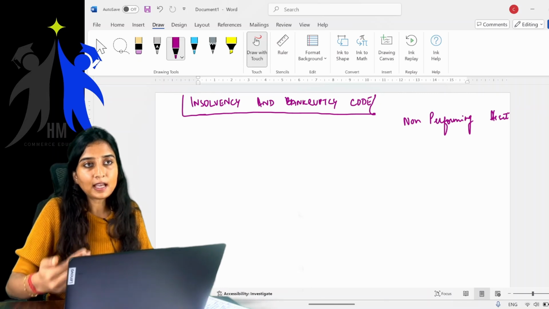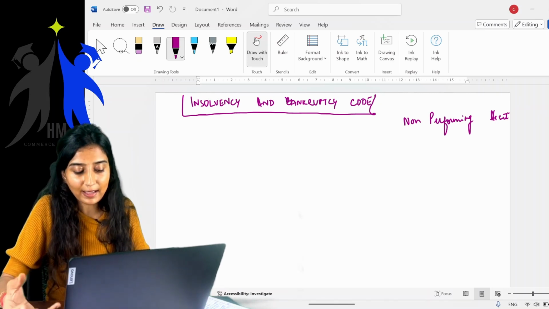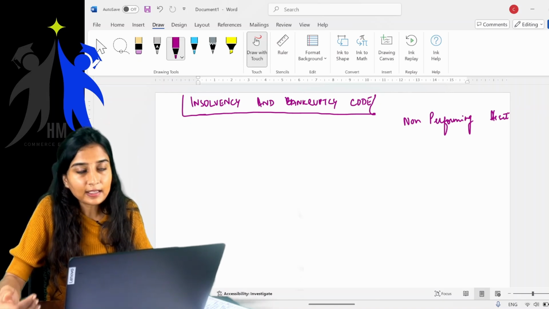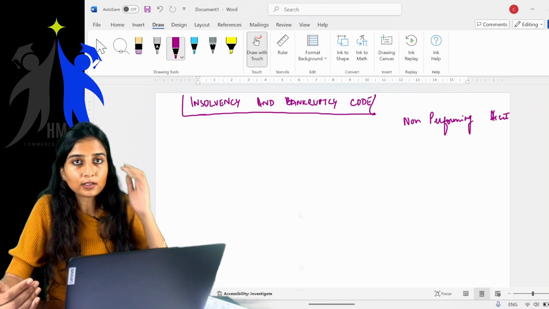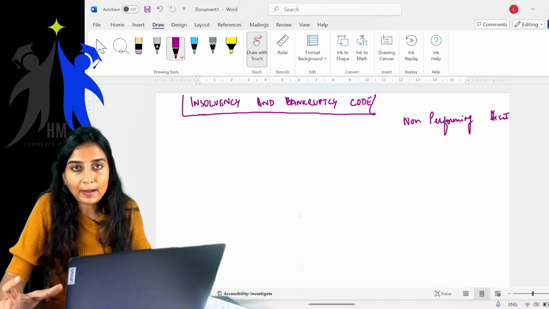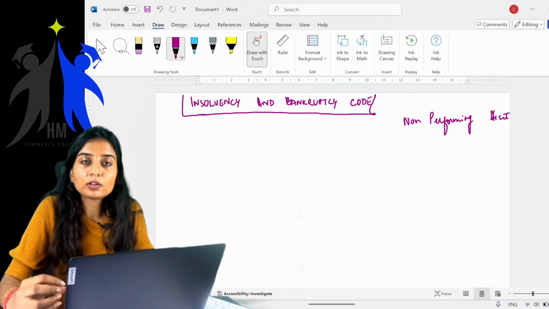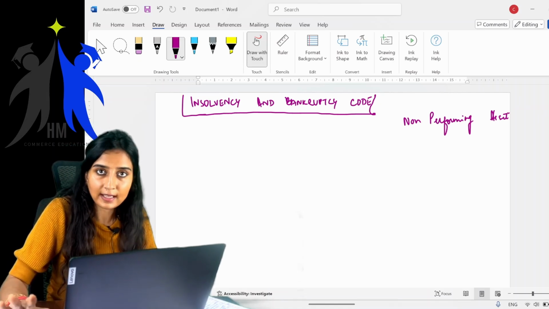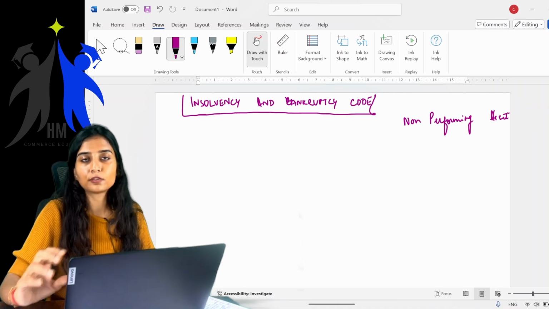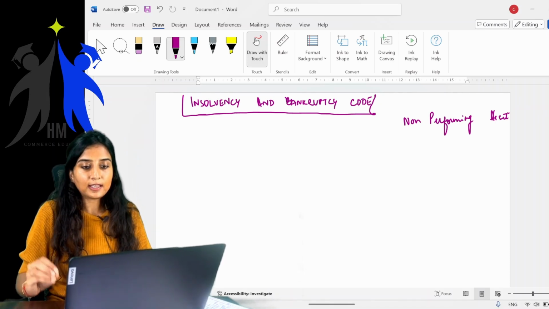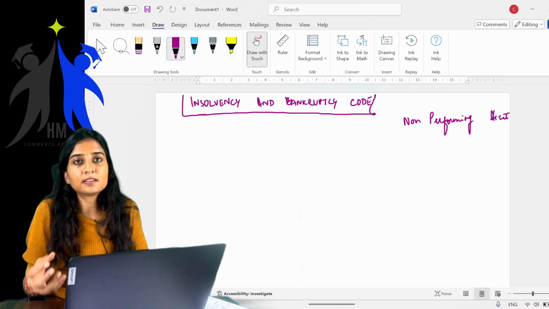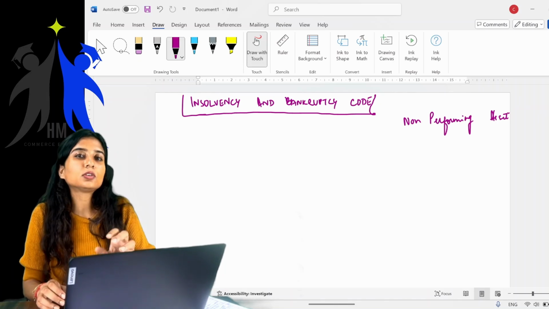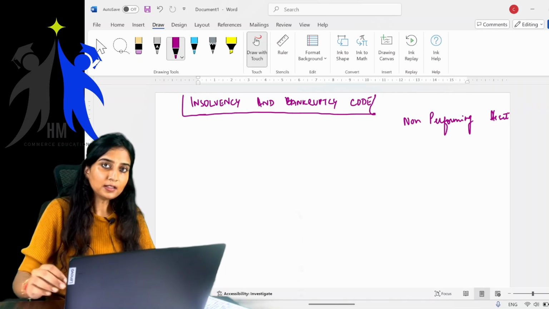Say for example, all of the loans and advances which the bank gives, if they become non-performing, just imagine the state of the bank. It cannot run. It cannot make profits. So when a bank has a lot of non-performing assets in its balance sheet, it is not good for the bank. It is not good for the country as well, because the banks depict the financial health of the country. Getting my point? So when there are more NPAs in the banks, it means that the financial health of the bank is not good. Also, the financial health of the country is also not good, because it is being reflected by the banking sector in the country.